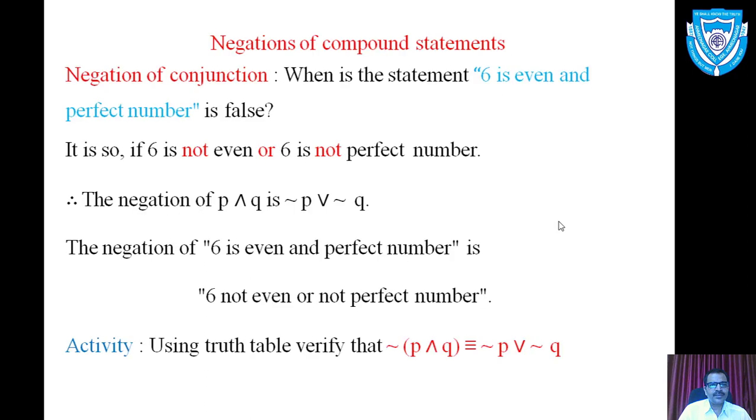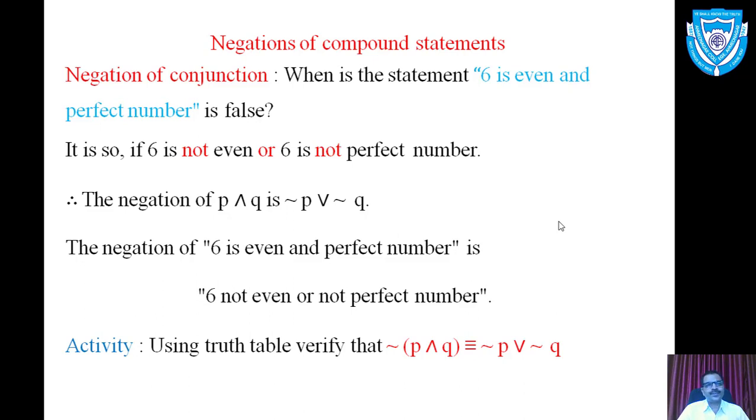Move to the next one. That is something about the dual of the statement pattern. Move to the next title. Negation of compound statements. Now we have already learned different types of the compound statements, such as conjunction, disjunction, negation, conditional and biconditional. How to obtain the negation of each of that compound statement, that we are going to learn